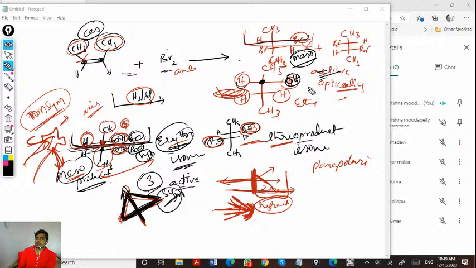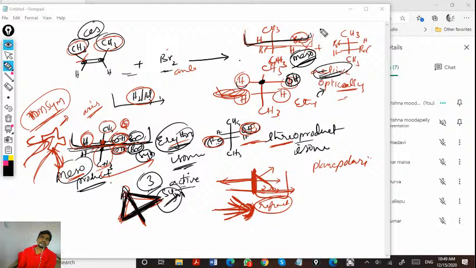So in stereochemistry we will be going to discuss all this in detail. But right now you need to note the names. If the erythro isomer has a plane of symmetry, that is said to be meso. If it is not having a plane of symmetry, that is said to be optically active.